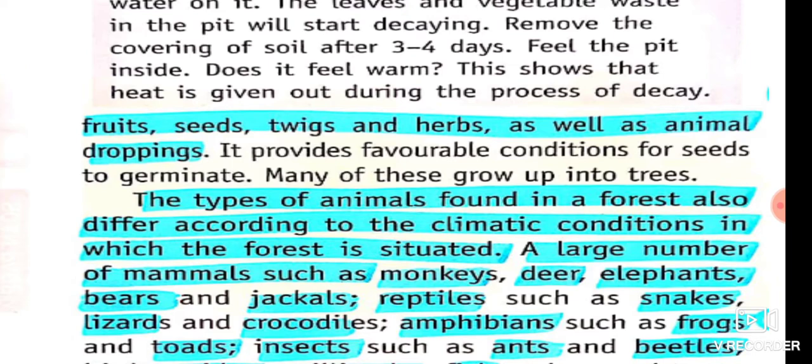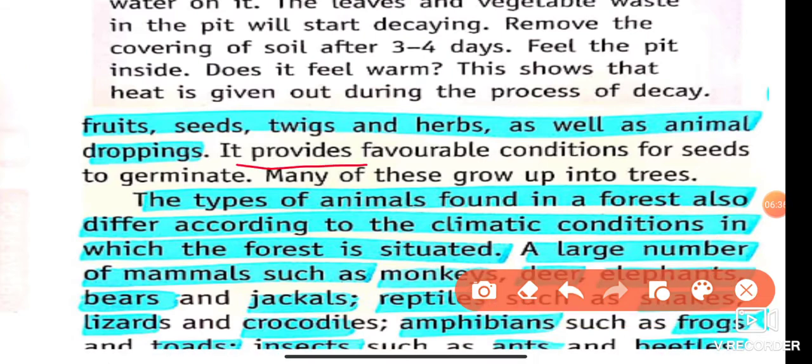Animal droppings, meaning animal waste dropped by animals, provide favorable conditions for seeds to germinate. What is the advantage of it? It provides favorable conditions for seeds to germinate, and many of them grow up into trees.